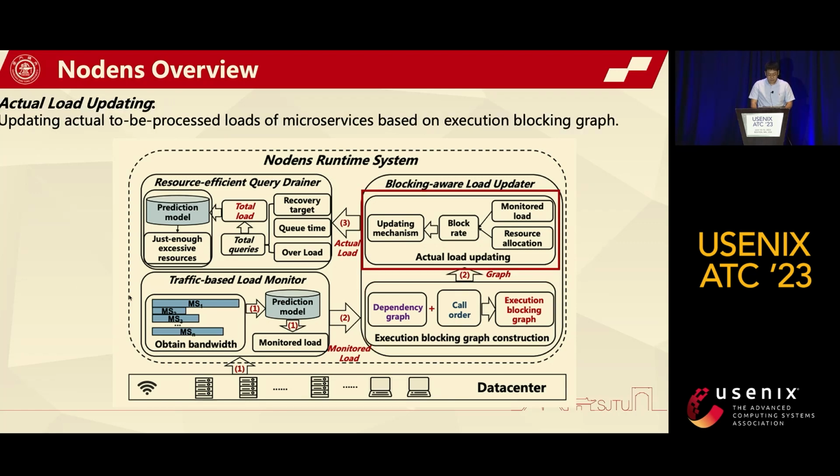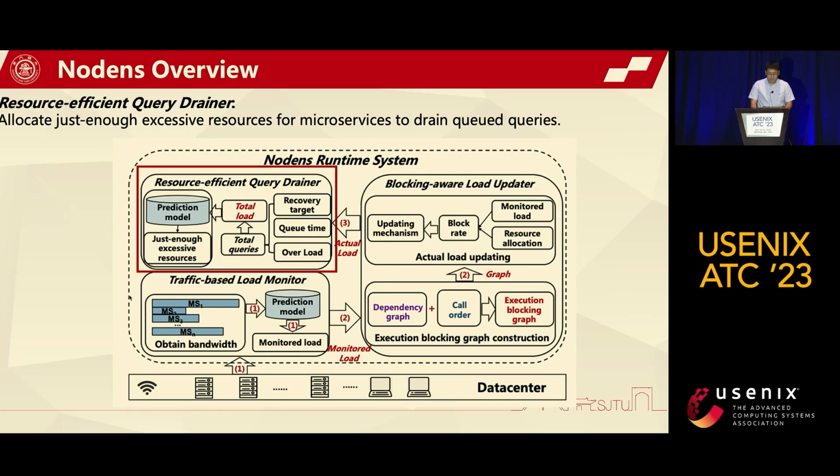Then the actual load updating mechanism updates the precise real load of microservices based on the execution blocking graph. At last, the resource-efficient query trainer allocates just enough excessive resources for each microservice to train the Quan queries in a short time while maintaining resource efficiency.